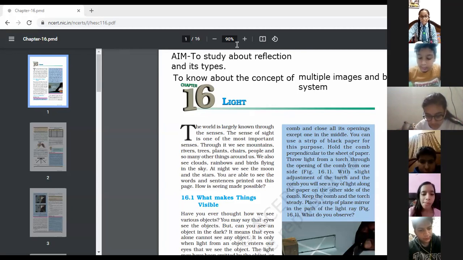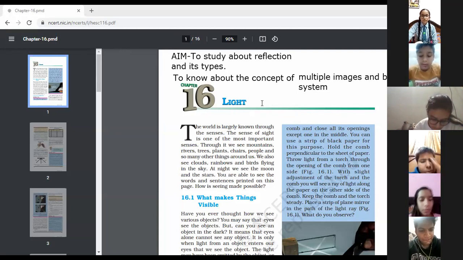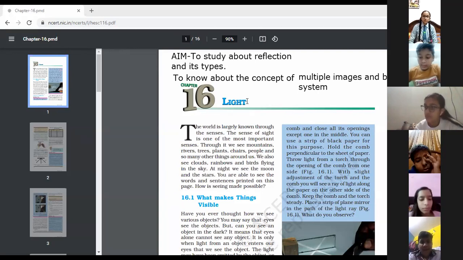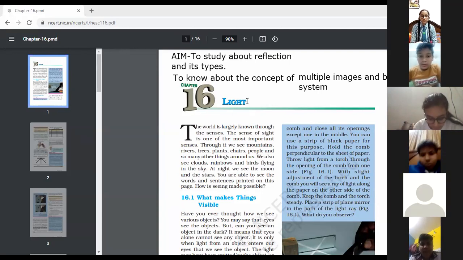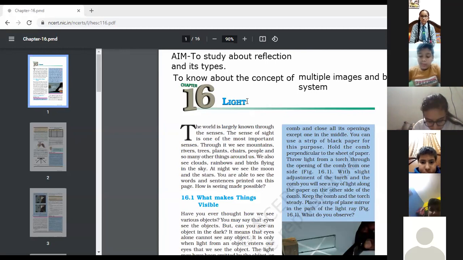Few things we know about light is that it always travels in a straight line. And it is the thing which makes all things visible. Light is again a form of energy with which we are able to see different things. And we can see light with the help of a sense organ, that is the eye.